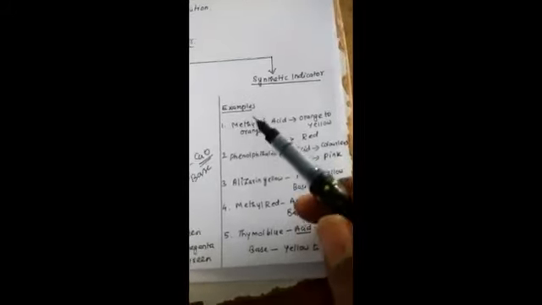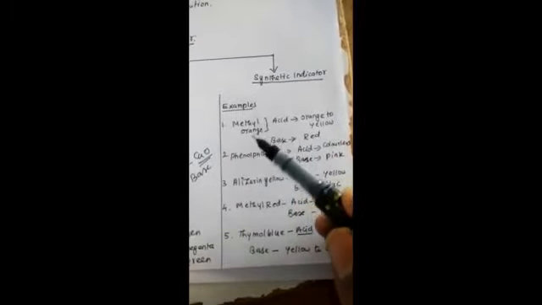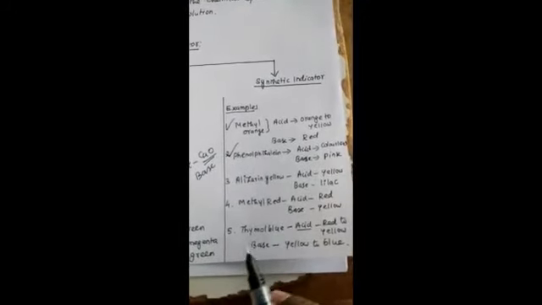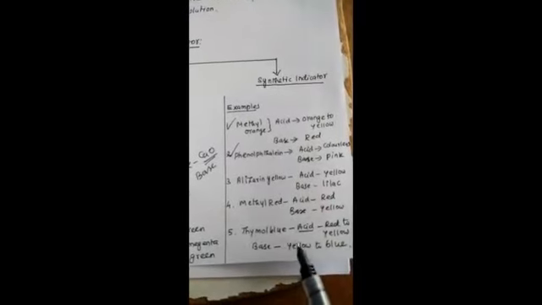So these are all synthetic indicators. Examples: methyl orange and phenolphthalein. These are mainly the two examples in our textbook. Others are alizarin yellow, methyl red, and thymol blue. There are many examples, but I will write only five examples.